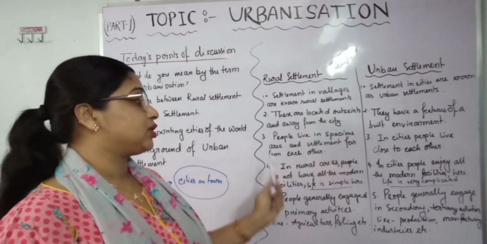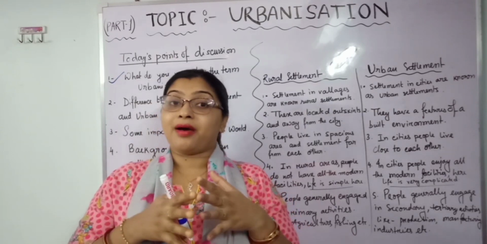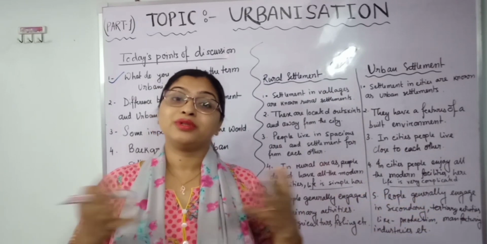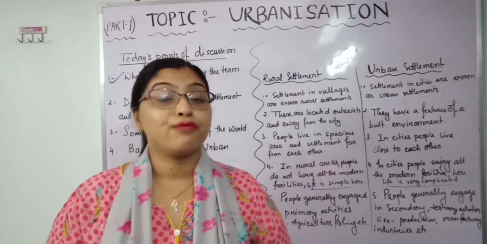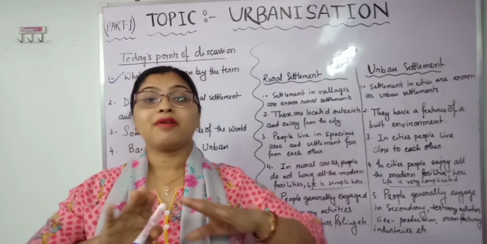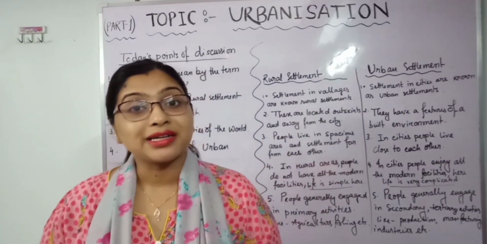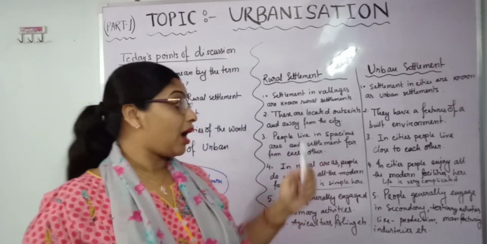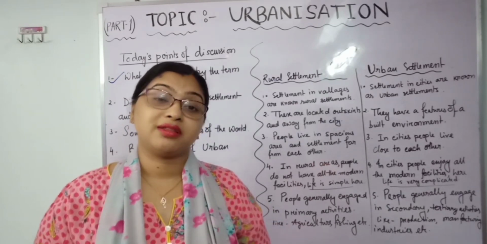People live in spacious areas. In the village and rural areas, people used to enjoy the open space. They have more space. Sometimes we see that they are living in farmhouses, and sometimes we have seen they live far from each other. It means scattered settlement is what we mostly see in village areas. But on the other hand, in cities you will see people living close to each other.